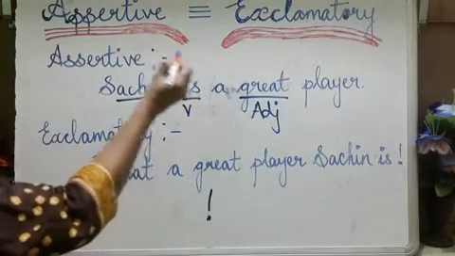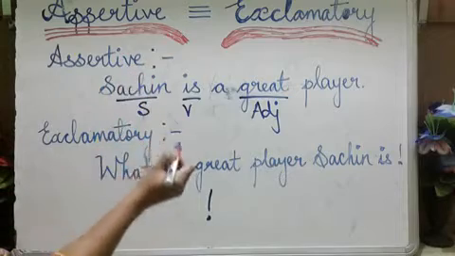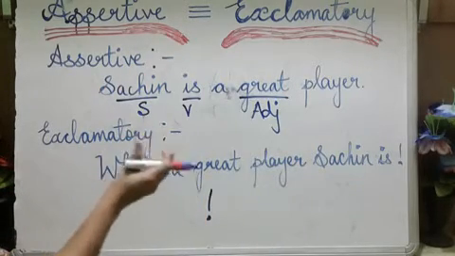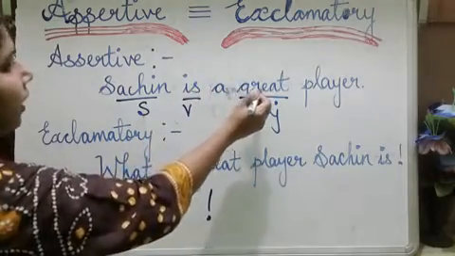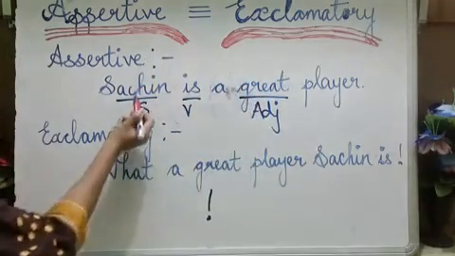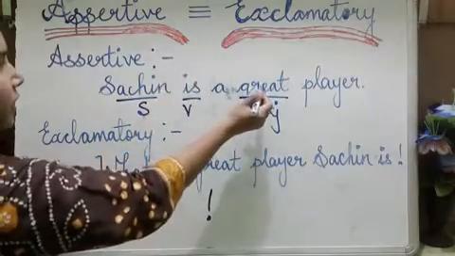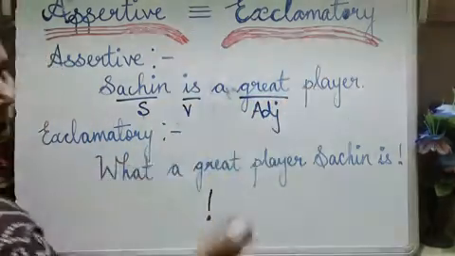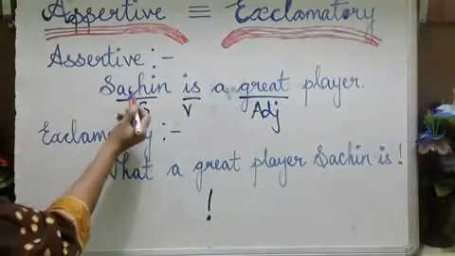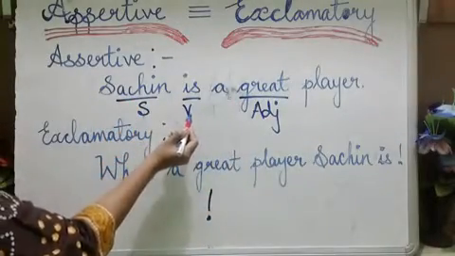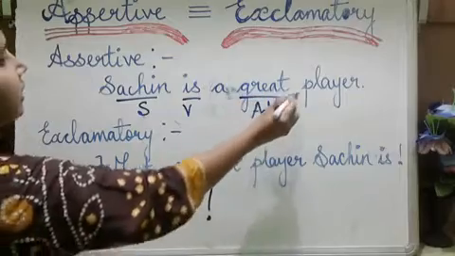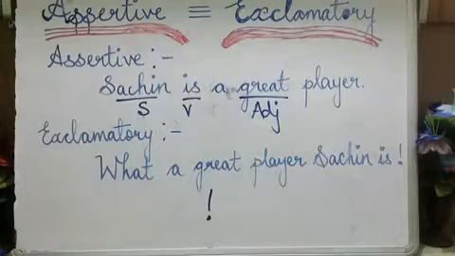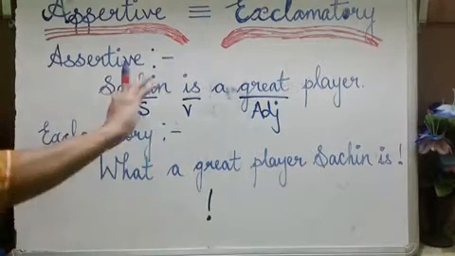The word that describes the noun is called an adjective, like we have already learned in 4th standard and 5th standard question answers, is it not? So this word is describing this Sachin. Therefore this great is called an adjective. Okay, and this player is a common noun, and this stands as a subject. This is the verb here. Okay, and this is an adjective, and this is a common noun, that is player. This is an assertive sentence, a simple sentence.